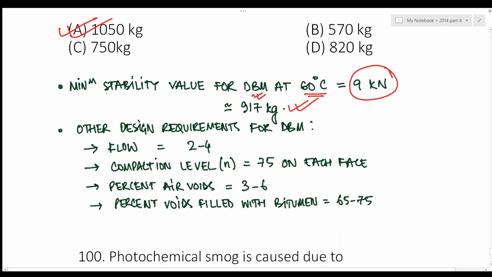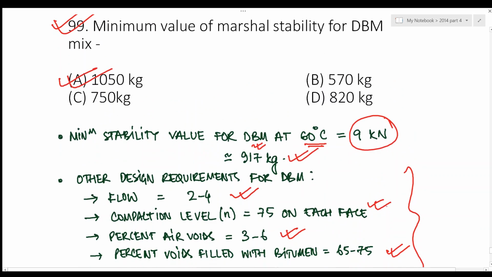Also, these are the other design requirements for DBM. The flow value should range from 2 to 4. The compaction level should be 75 blows on each face. The percentage air voids is around 3 to 6. The percentage voids filled with bitumen is around 65 to 75. So the answer should be A, 1050 kg.